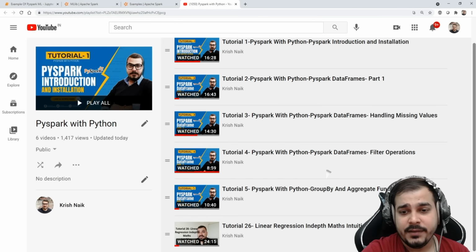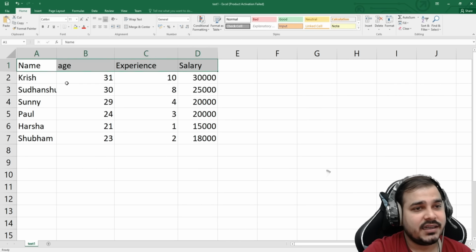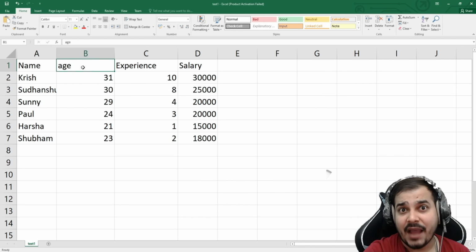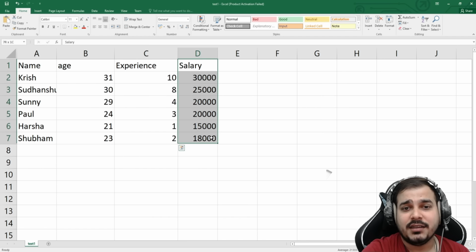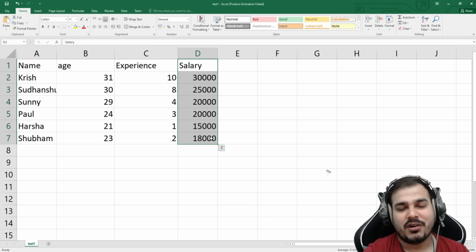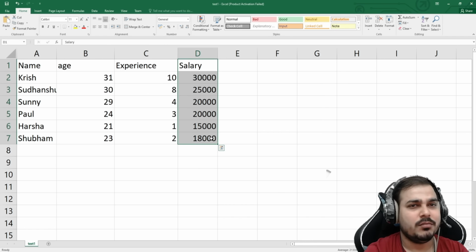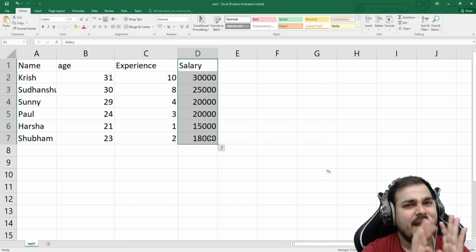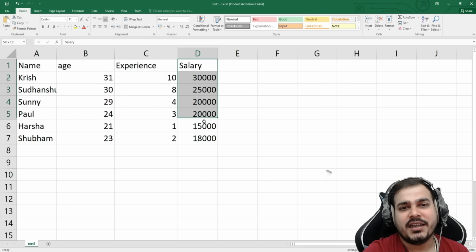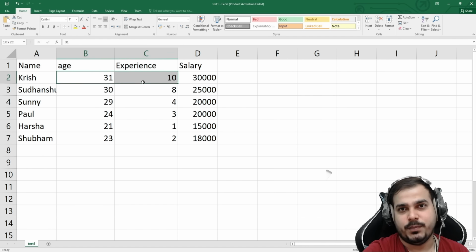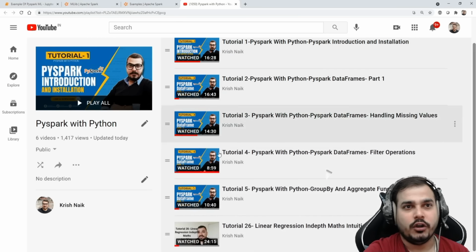So let's proceed. And here is my entire data set, guys. This is my data set. Now what I have to do is, based on age and experience, I need to predict the salary. Very simple use case, not much data pre-processing, not much transformation, not much standardization. I'm just going to take these 2 independent features, and I will be predicting the salary of this particular person based on age and experience. So this is what I'm actually going to do.